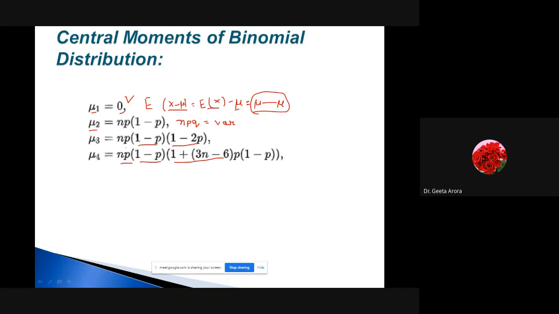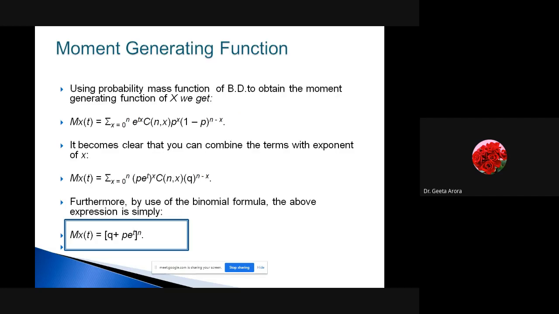Correct? Let's see the next topic, because the most emphasized part in our syllabus that I have seen is that they are focusing upon the binomial distribution along with the moments and the moment generating function. So moments we have seen how we can calculate about origin, and the central moments, meaning the moments about mean. Now let us see how to calculate the moment generating function. Already we know what our moment generating function is in terms of the expected value. But here we are going to do it regarding the binomial distribution. So let's see how to do it.